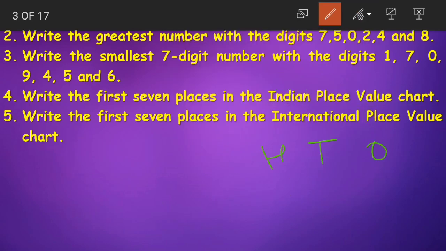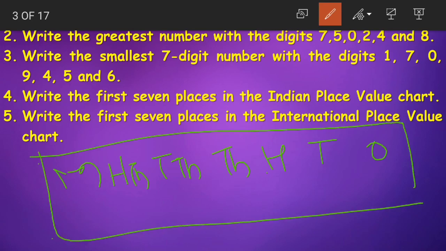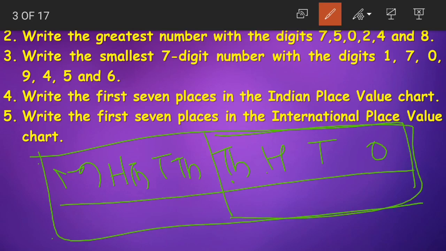Ones, tens, hundreds, thousands, 10,000s. After 10,000s we have 100,000s here. Then we have millions. Still here both the place value charts are same. Which place value is Indian and international? Both the place value charts are same till 10,000. But after 10,000 we have lakhs and 10 lakhs, right? In the international place value chart they have 100,000s and millions.